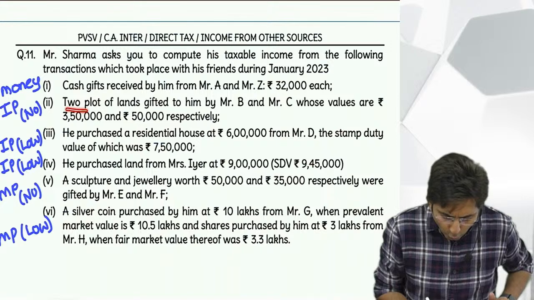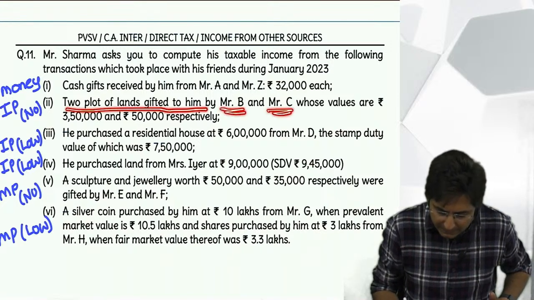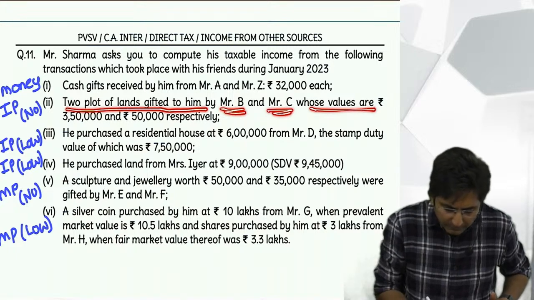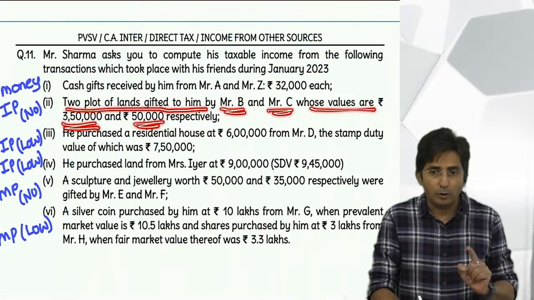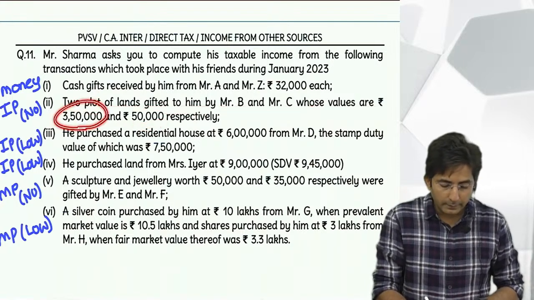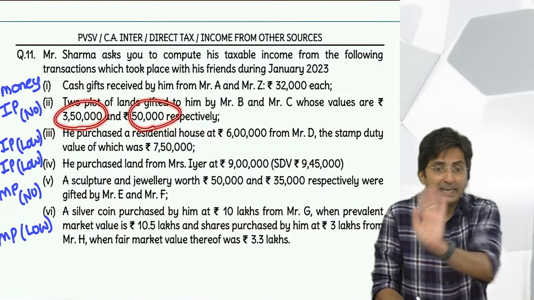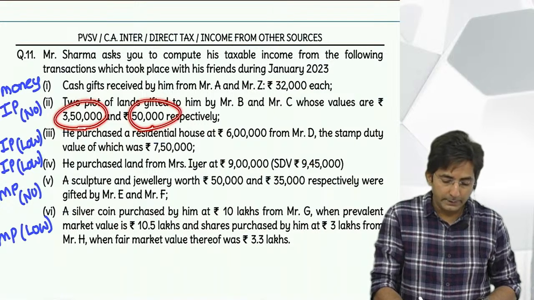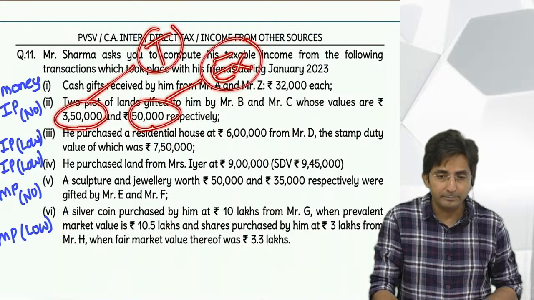Read: 2 plots of land gifted to him by B and C, whose values are 3,50,000 and 50,000 respectively. Will you add or will you see per property? Per property. So the first plot is above 50,000, taxable. The second is exactly 50,000, exempt. So this will become taxable and this will become exempt.